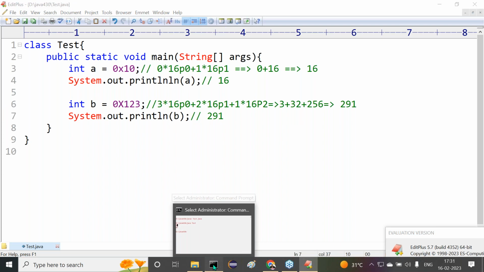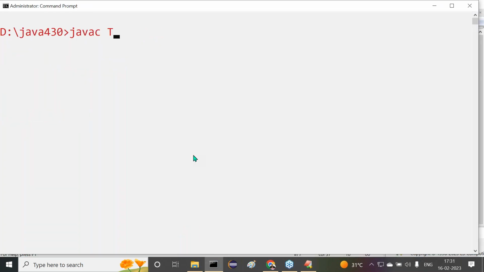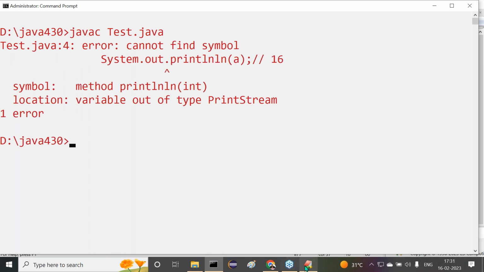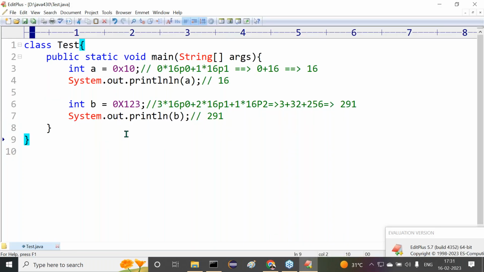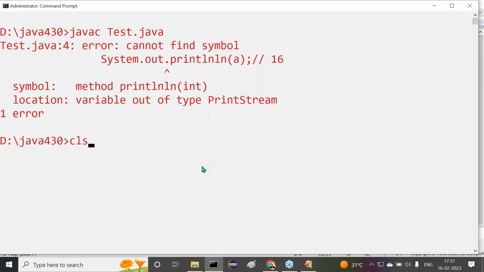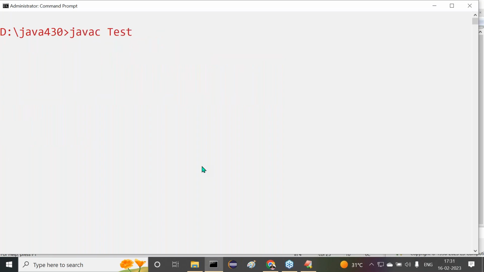Now let me check this. javac Tester.java. Somewhere there might be a mistake. No, System.out.println. All right. javac Tester.java compiled successfully. java Tester.